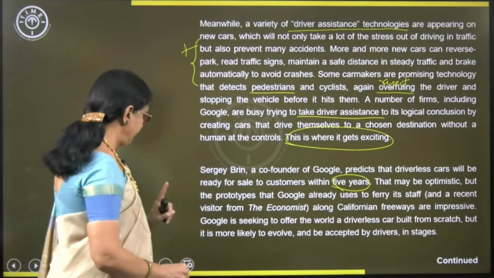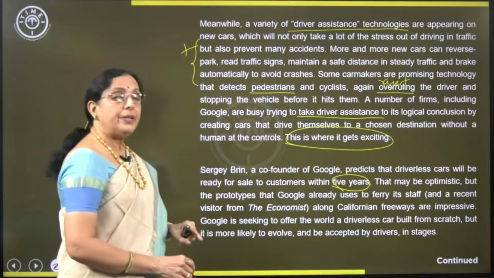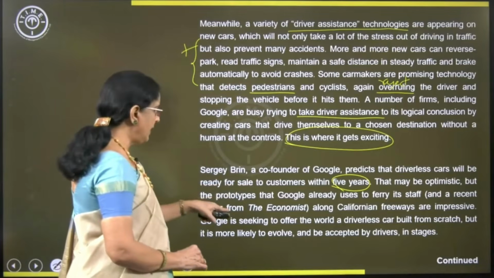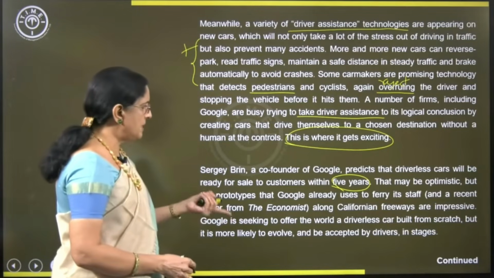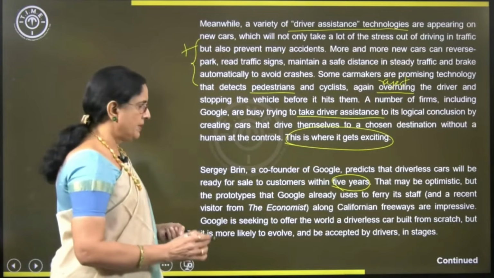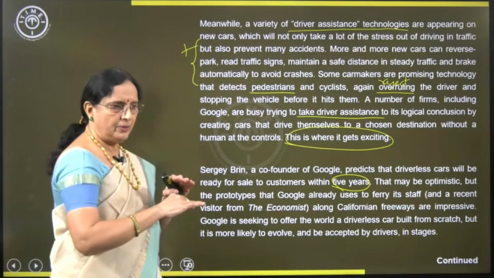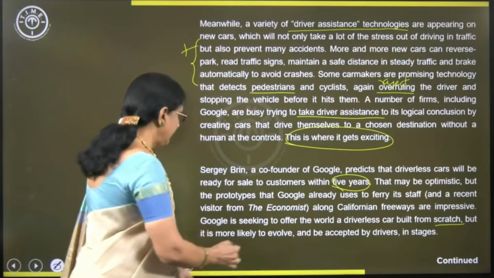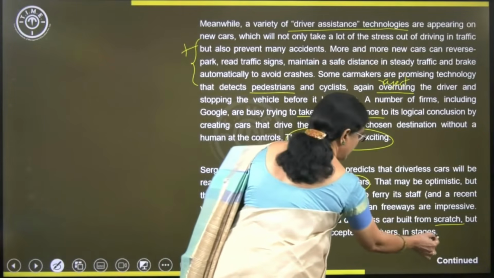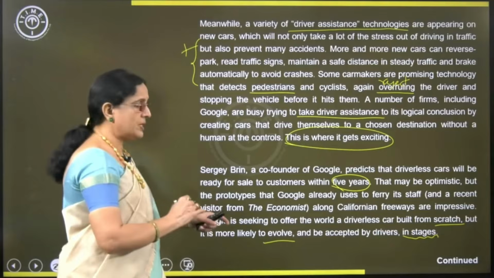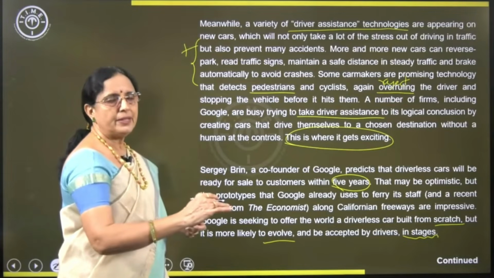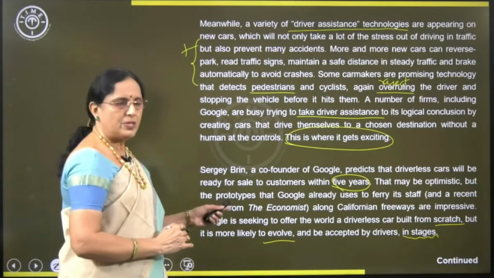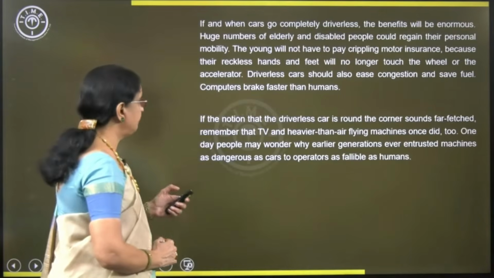They are efficient. Google is seeking to offer the world a driverless car built from scratch, but it is more likely to evolve and be accepted by drivers in stages. So Google is not trying to do it in haste. It wants to build it from scratch and evolve and accept it in stages. Do you understand? So Google is slow and steady, and obviously slow and steady wins the race. So we can expect positive things from Google.